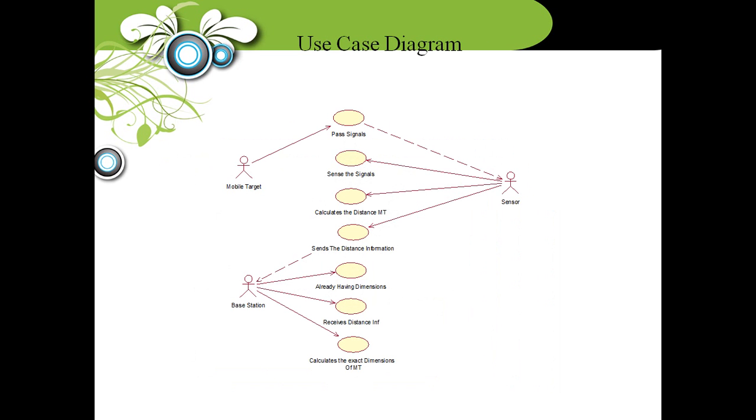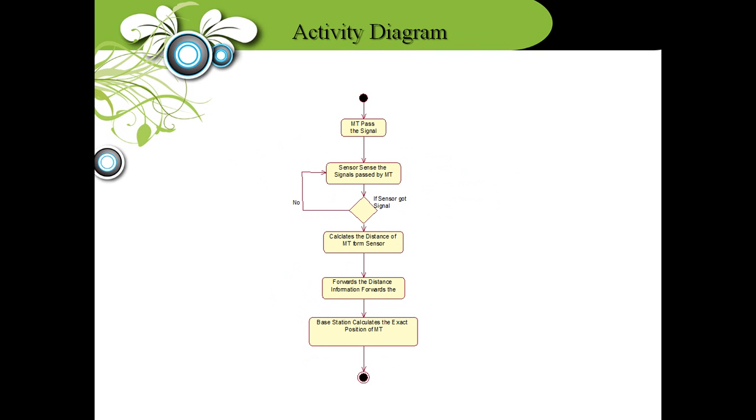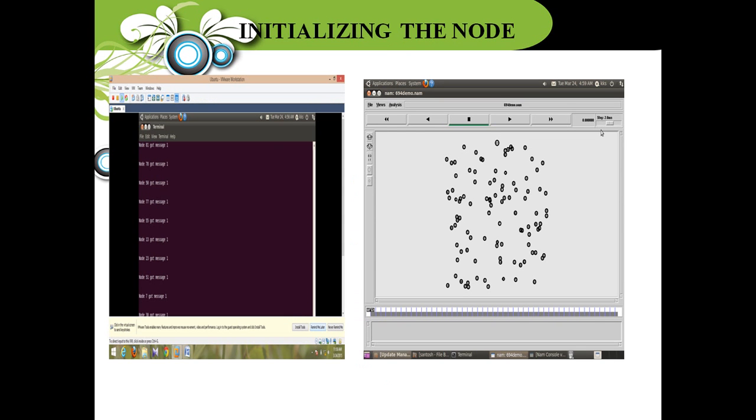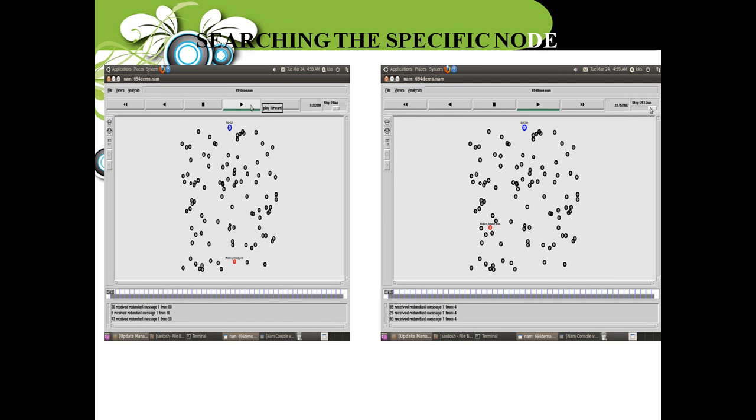In the use case diagram, the signal is passed, the mobile tracker senses the signals, and the sensor calculates the distance information. Then finally the base station is connected to the OTM2. In active sensing, the mobile sensing algorithm is used to handle multiple conflicts. These are the running of the project. 100 nodes are searching, with only one base. These 100 nodes are searching to select the better path and the specification.